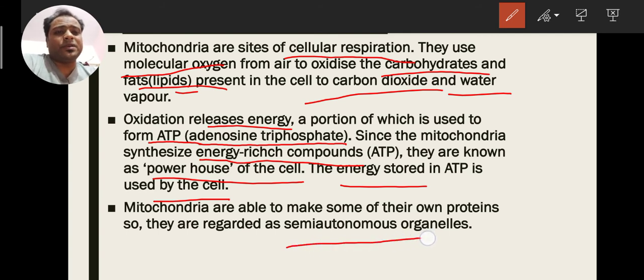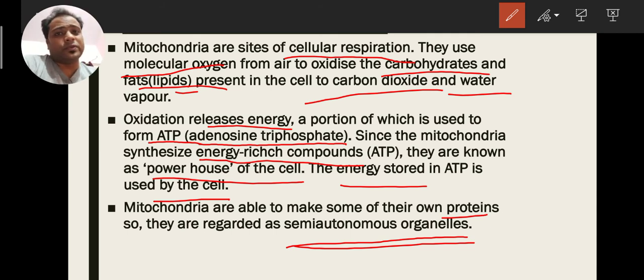Why are mitochondria called semi-autonomous organelles? See, mitochondria have their own protein, they have their own DNA. That is why they are called semi-autonomous organelles. Just remember this: mitochondria have their own DNA and their own protein.